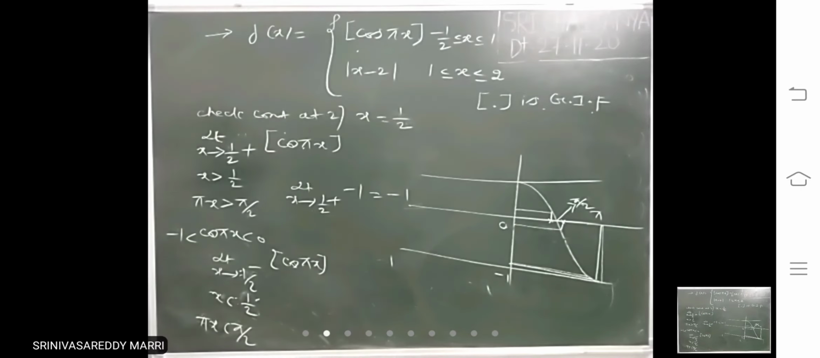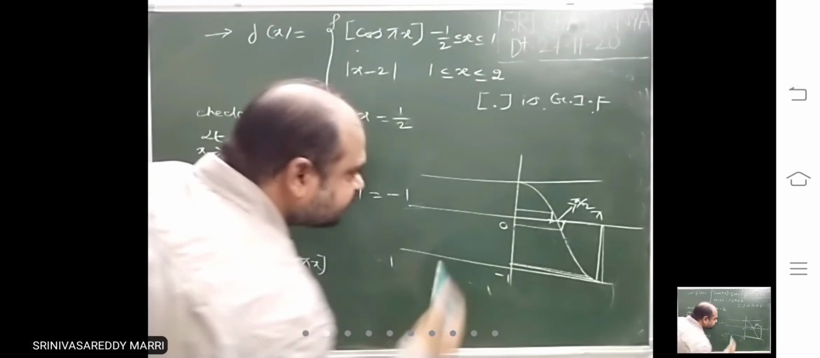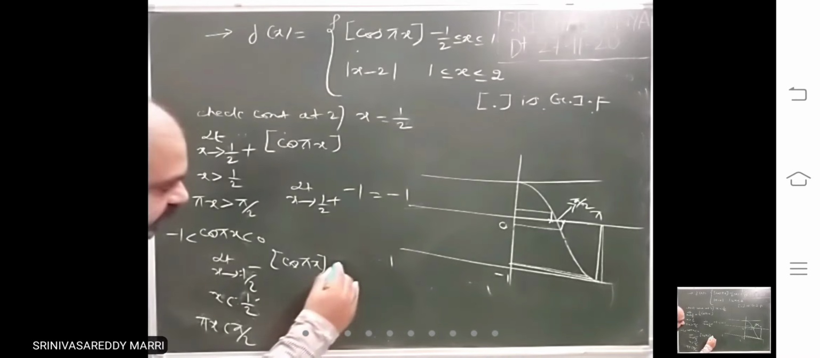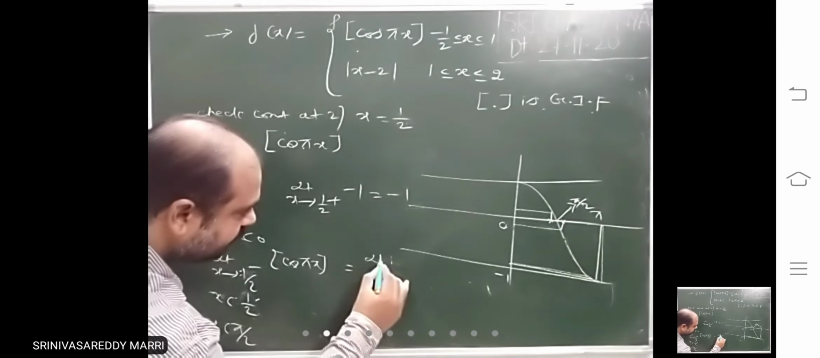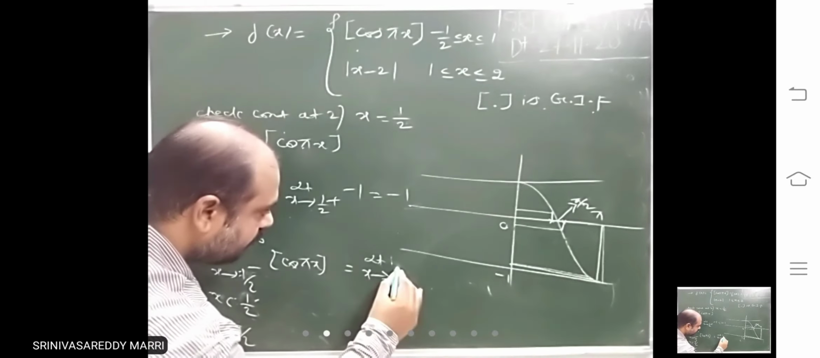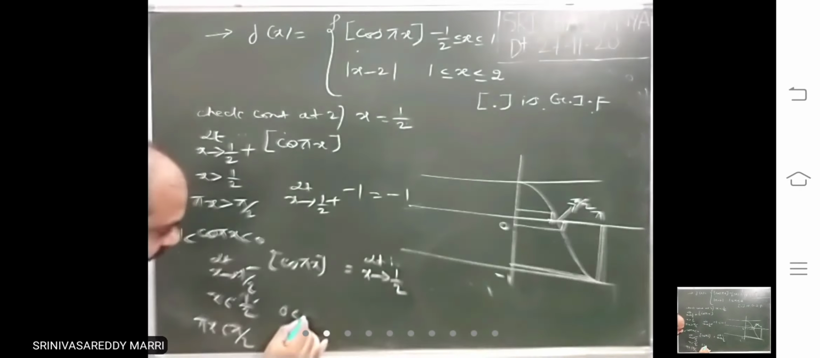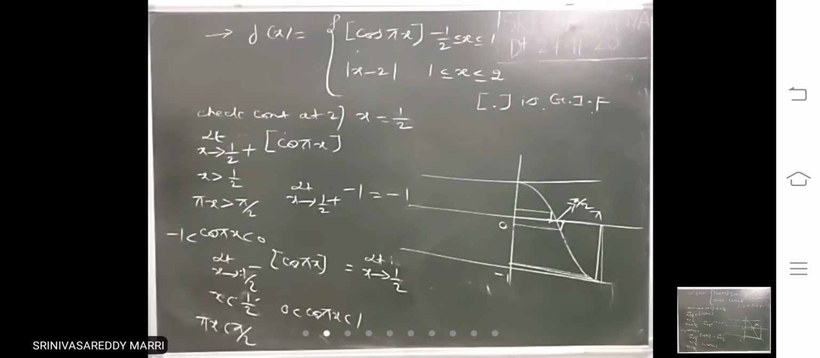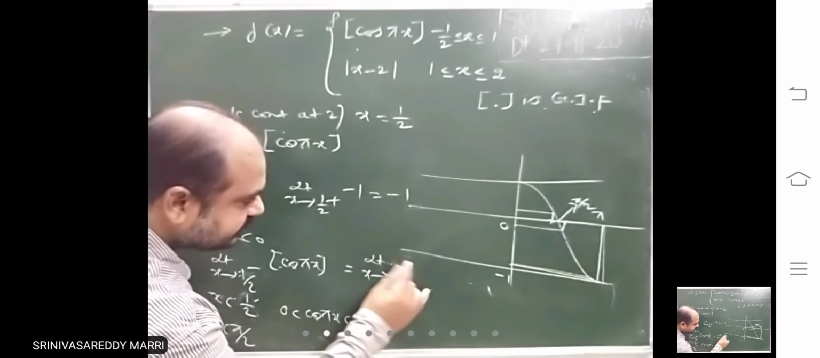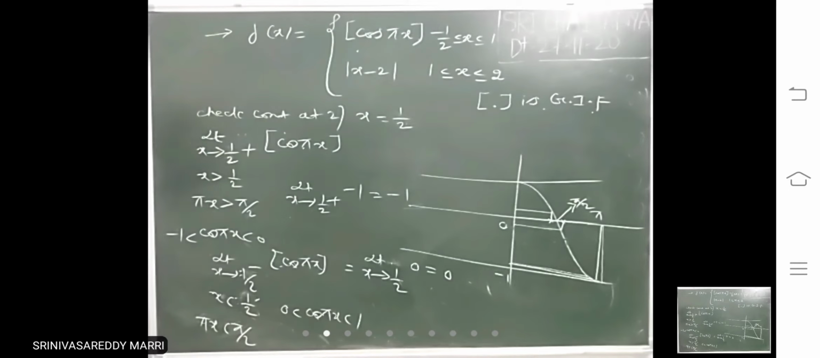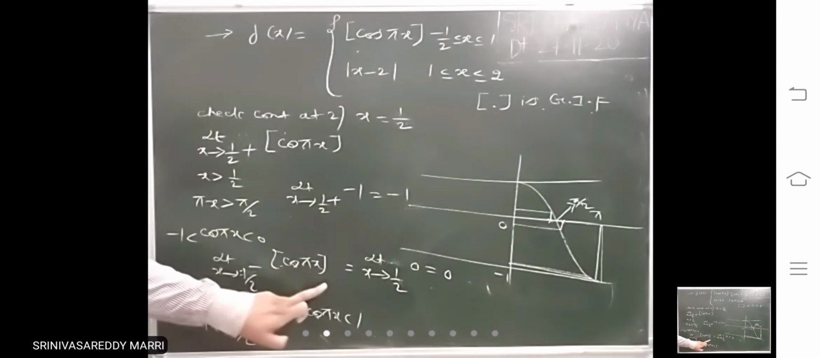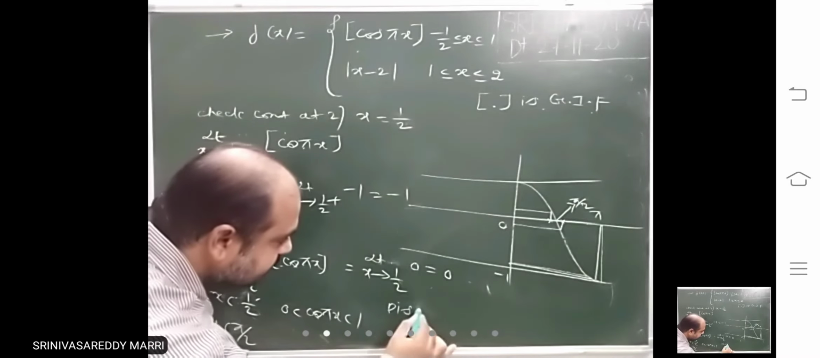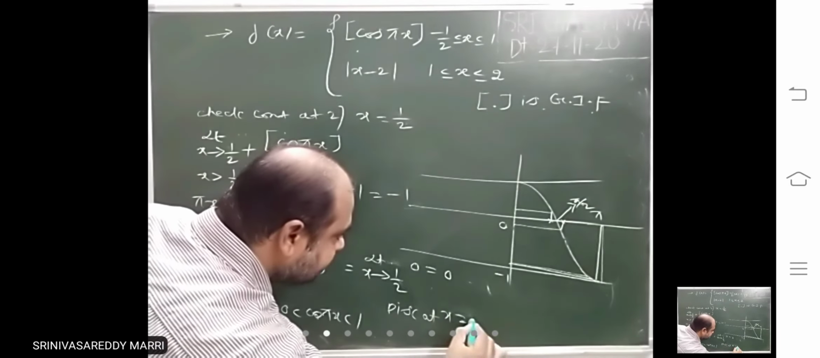If it is just less than pi by 2, it will be just close to 0. That means 0.00001. That means its value lies between 0 to 1. 0 to 1 means the step value is 0. Left hand limit and right hand limit are both not equal. Therefore, discontinuous.